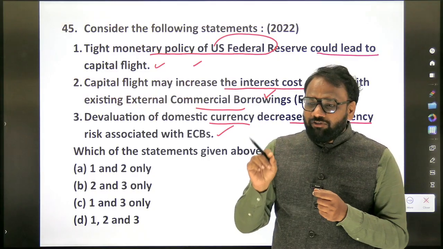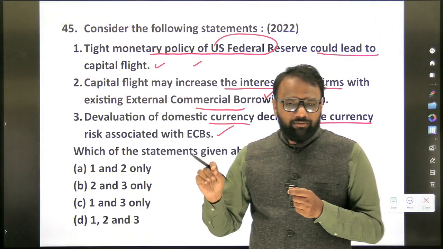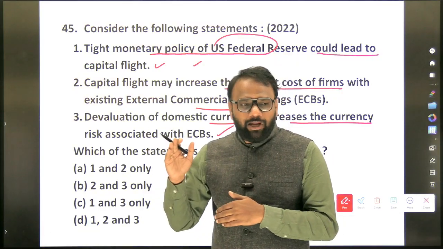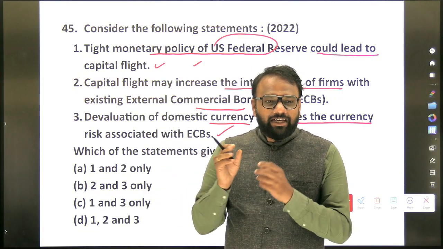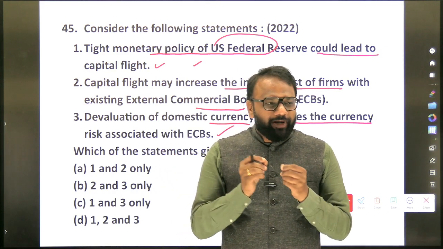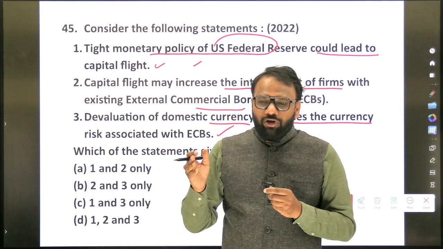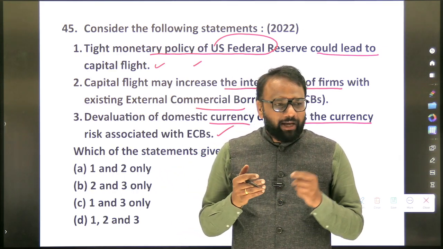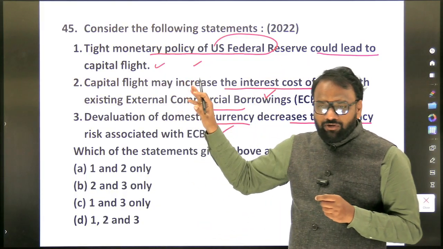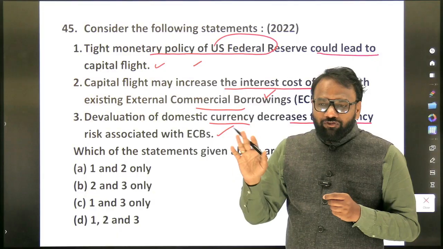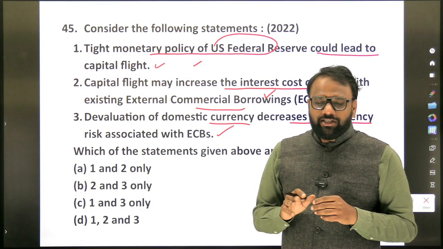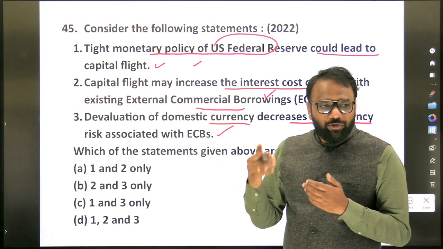Because whenever capital flight happens from India, what is capital flight? Dollars will leave India. So when dollars leave India, what happens? The demand for dollars will increase. When the demand for dollars increases, what happens? The rupee depreciates. So capital outflow will lead to rupee depreciation. Hence, when UPSC framed this statement, they are not focusing on US capital flight, they are focusing on India's capital flight. Even though the question was dropped, we need to know this concept and understand it.